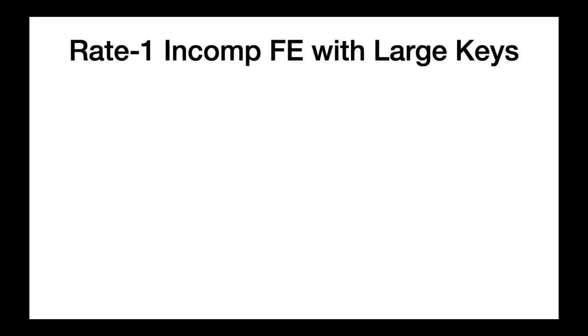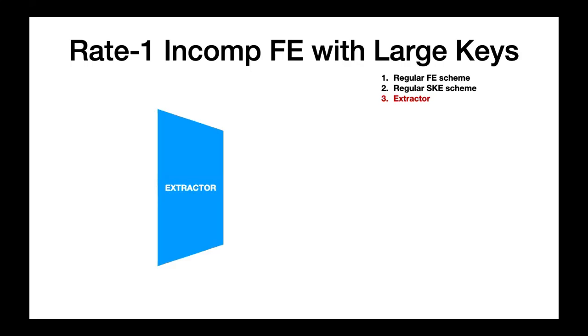Now, I will present our rate 1 incompressible FE construction with large secret keys. The construction requires 3 key components: a regular FE scheme, a regular SKE scheme, and an extractor instead of an incompressible PKE scheme. Let us briefly recall the concept of an extractor.